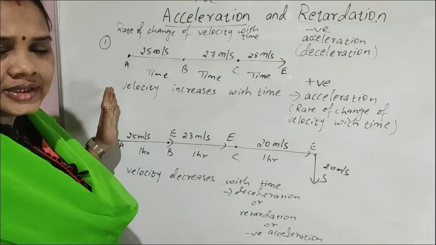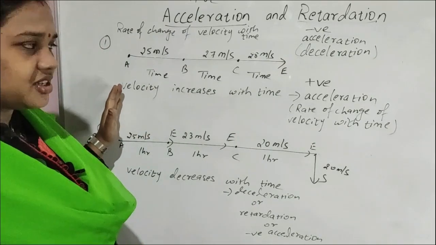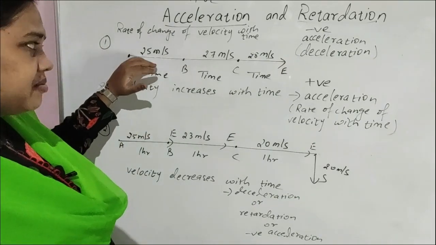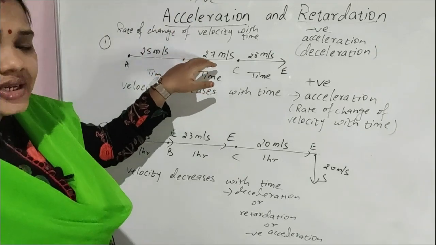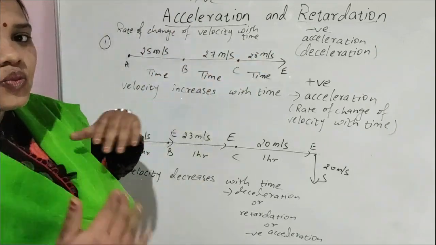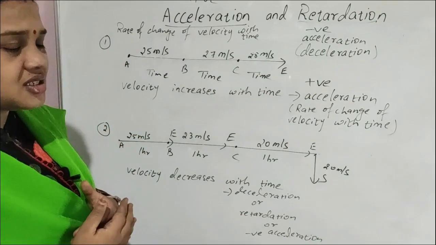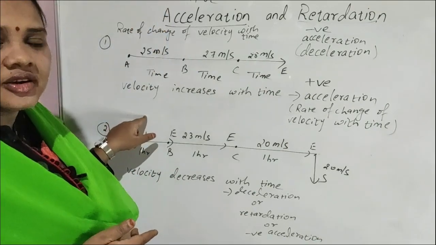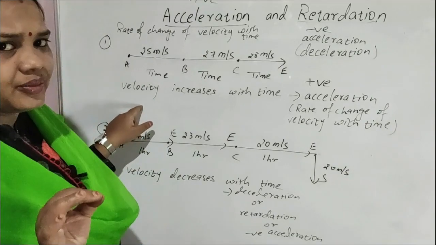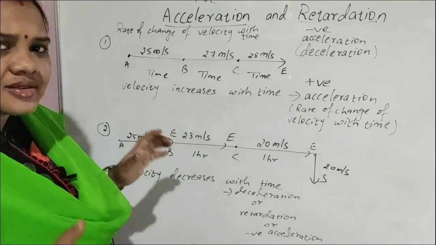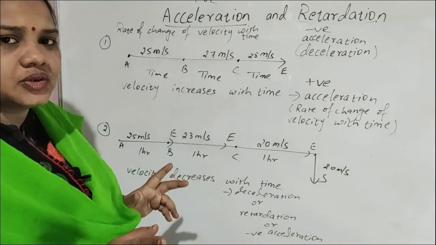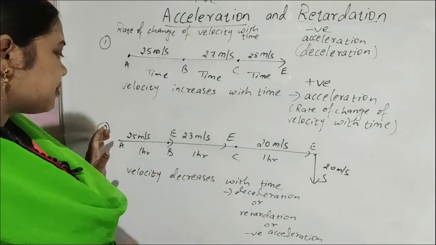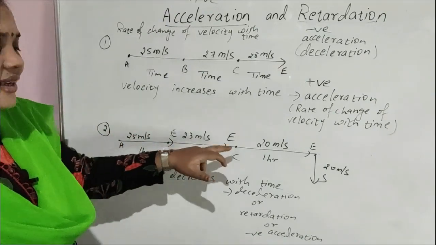Whenever a body increases its velocity with time, suppose 25 meter per second, 27 meter per second, 28 meter per second, that is called positive acceleration. We never say positive acceleration, simply acceleration means positive acceleration. Sometimes velocity decreases with time.